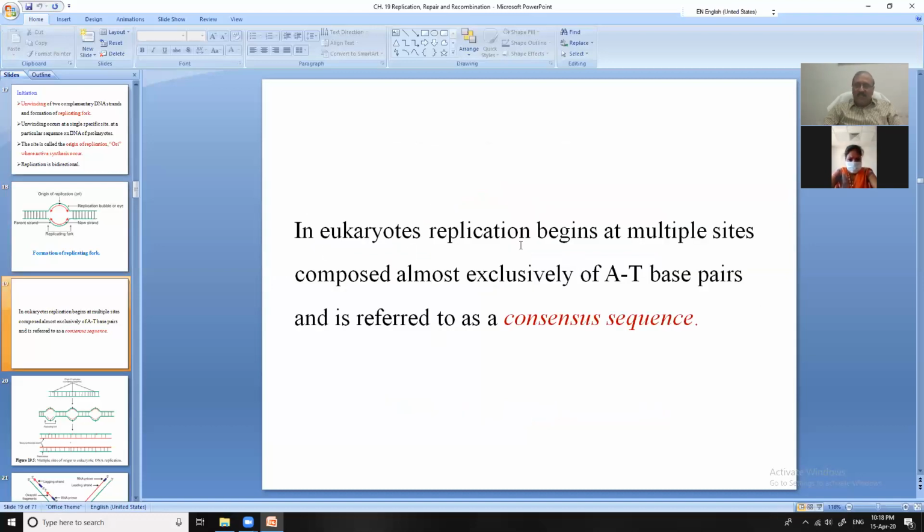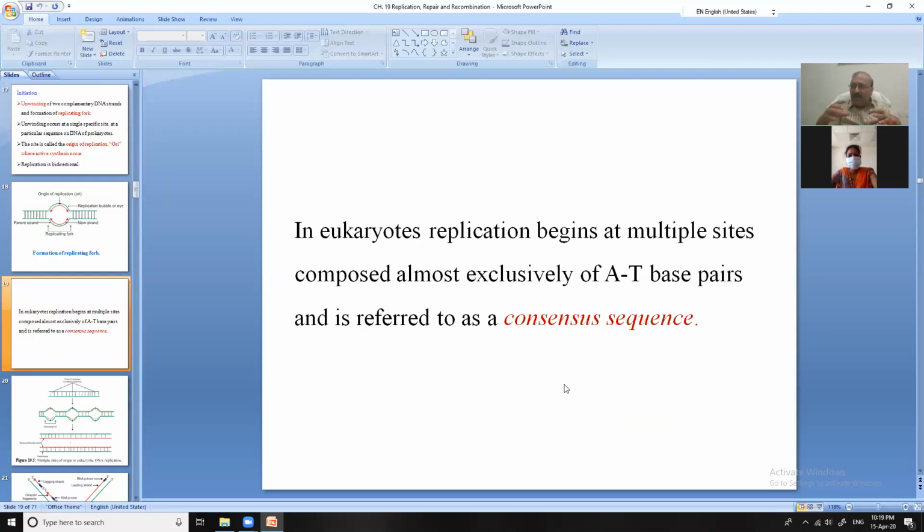In eukaryotes, replication begins at multiple sites composed almost exclusively of 80 base pairs and referred to as consensus sequences. What does it mean? In eukaryotic DNA, the replication is starting at many points.